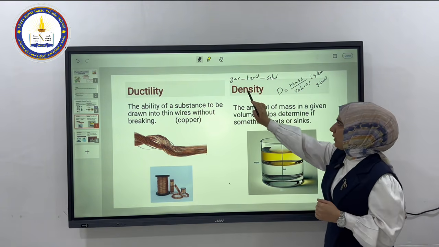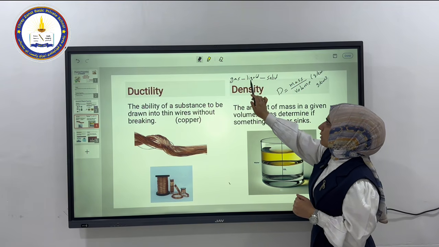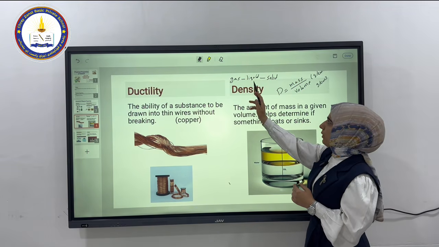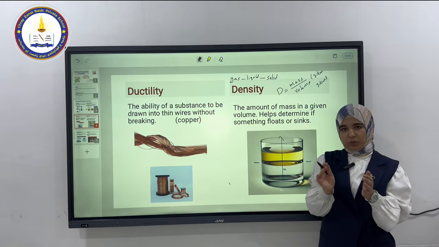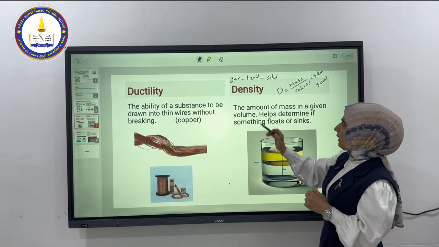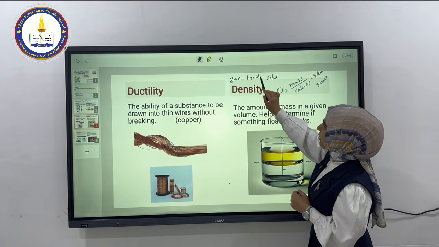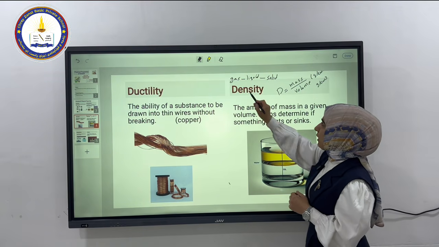Look, the density of the liquid is more than the density of the gas. Why? It's because the particles of the liquid are close to each other, and also it's due to the mass. What about the density of the solid? It's more than the density of the liquid. So be careful.